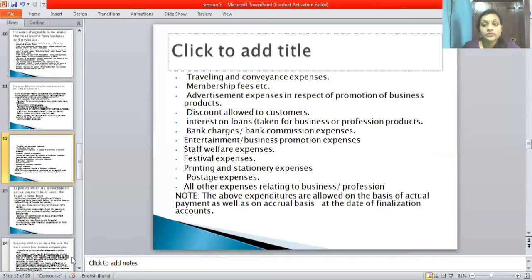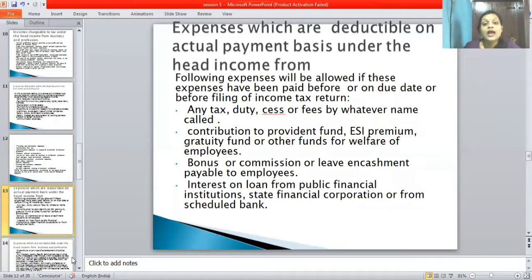And they have given a separate note, let's see what that note is. The above expenditures are allowed on the basis of actual payment as well as on accrual basis at the date of finalization of accounts. So you should see which list comes under the deductible expenses. Next one is expenses which are deductible on actual payment basis under the head income from business and professions.